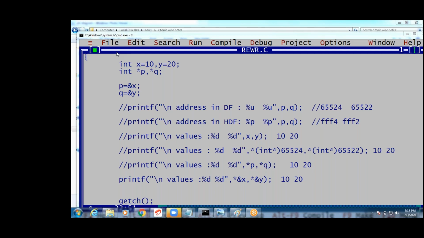Hexadecimal format. If you divide by 16, you will get a hexadecimal. Star x, star y is an error, Pawan. You can't write that.